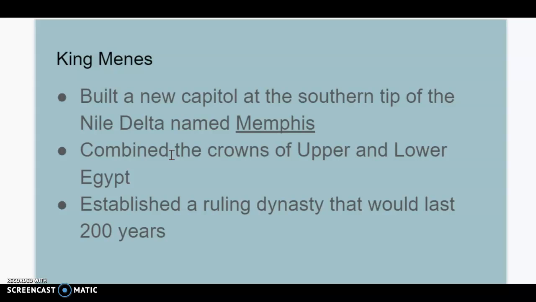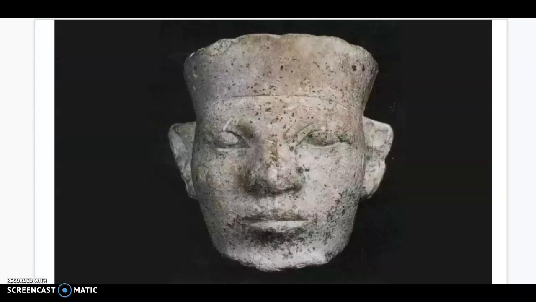In order to make sure that both Lower and Upper Egypt symbolically realized that they had been brought together, been united, King Menes literally combined the crowns of Upper and Lower Egypt. And you'll read about that in the text and what they looked like and what it looked like when they were combined. And again, he establishes the first ruling dynasty that would last about 200 years. This is an artifact of King Menes, what he would have looked like, with a crown on his head.